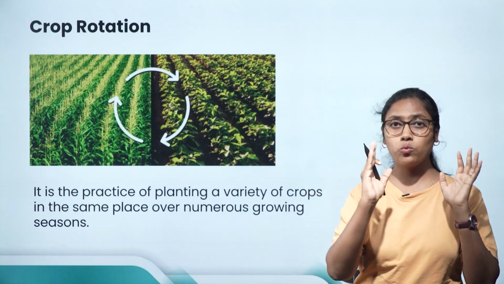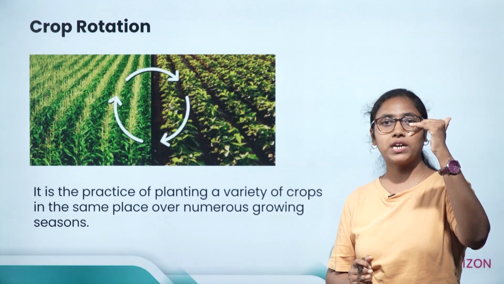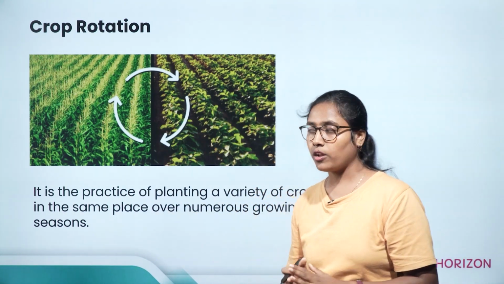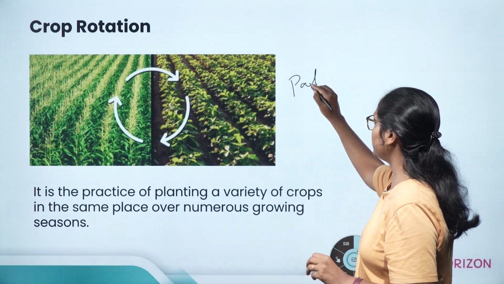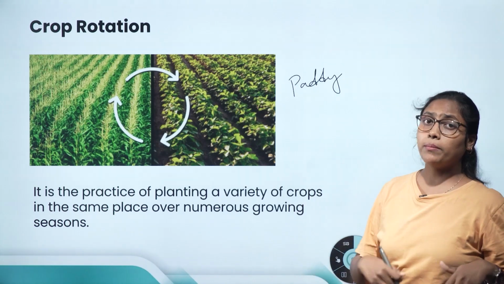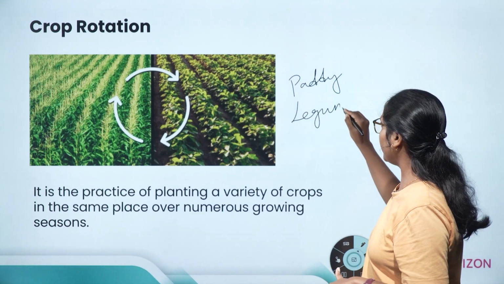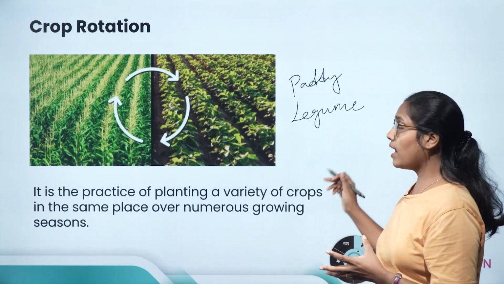Just now we have studied what are Kharif crops and what are Rabi crops. So once the Kharif crops are harvested, the farmer can plant a Rabi crop. Now if in a field the farmer has grown paddy for a season, the farmer can grow legume for the other season. Legume means any gram plant, okay? Any gram can be grown in the other season.